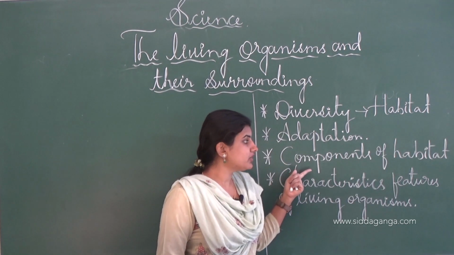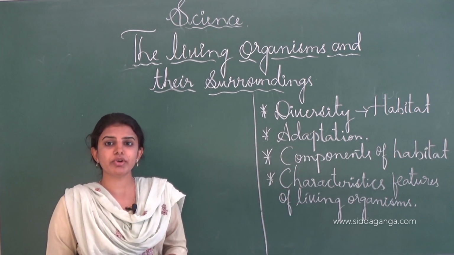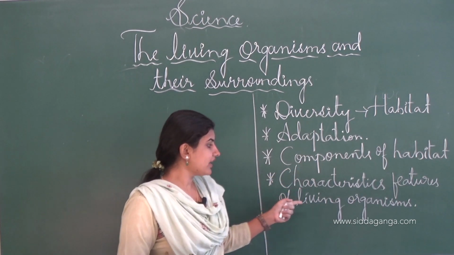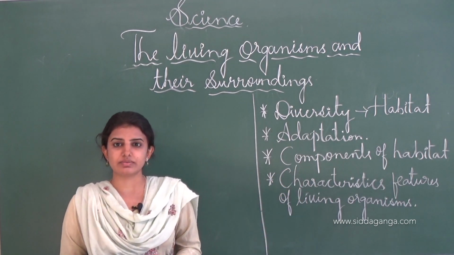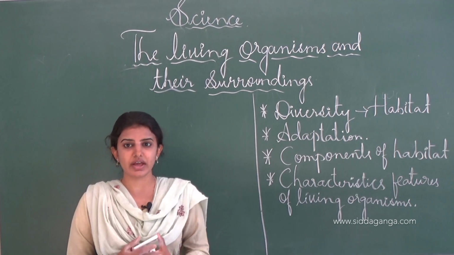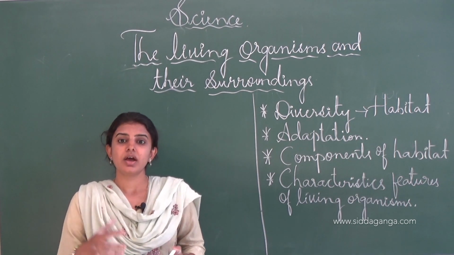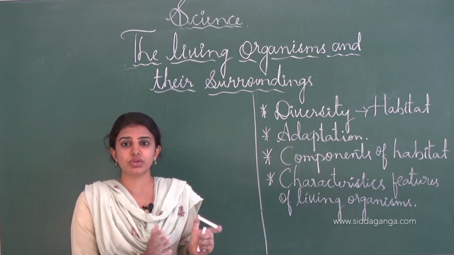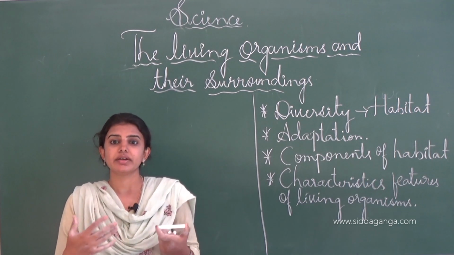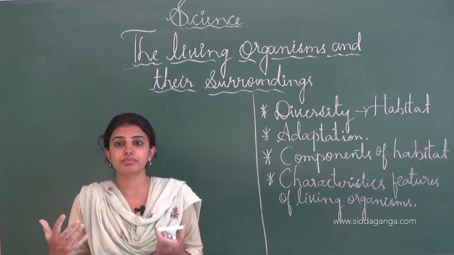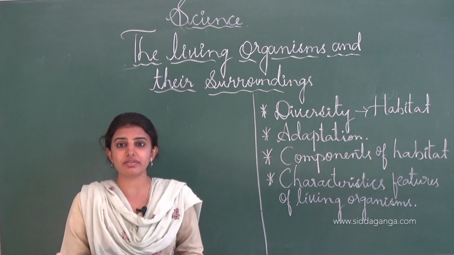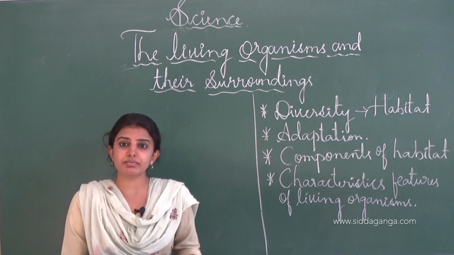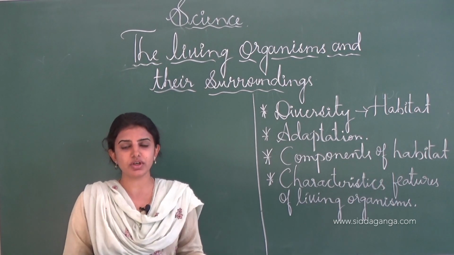And next one is the components of the habitat, abiotic components as well as the biotic components, which comes under this heading. And next one is the characteristic features of the living organisms. There are different types of characteristic features. Living things can breathe, living things can walk from one place to another place in search of food and some work purpose, and to protect themselves from predators or enemies, and for breeding purpose also they will move from one place to another place.